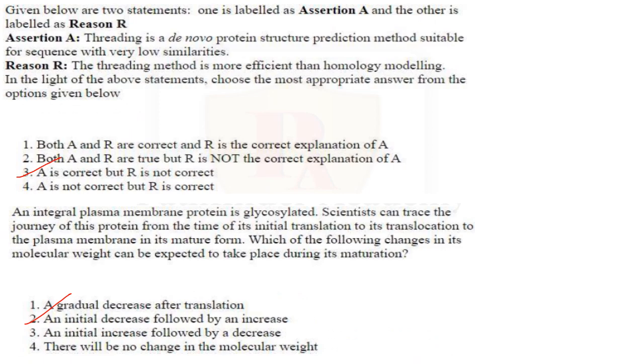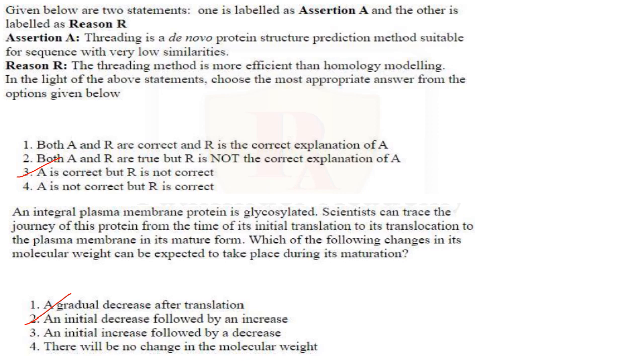Then next one. Given below are 2 statements. One is labeled as assertion A and another is labeled as reason R. Assertion A: Threading is a de novo protein structure prediction method suitable for sequences with very low similarity. That is correct. Reason R: The threading method is more efficient than homology modeling.